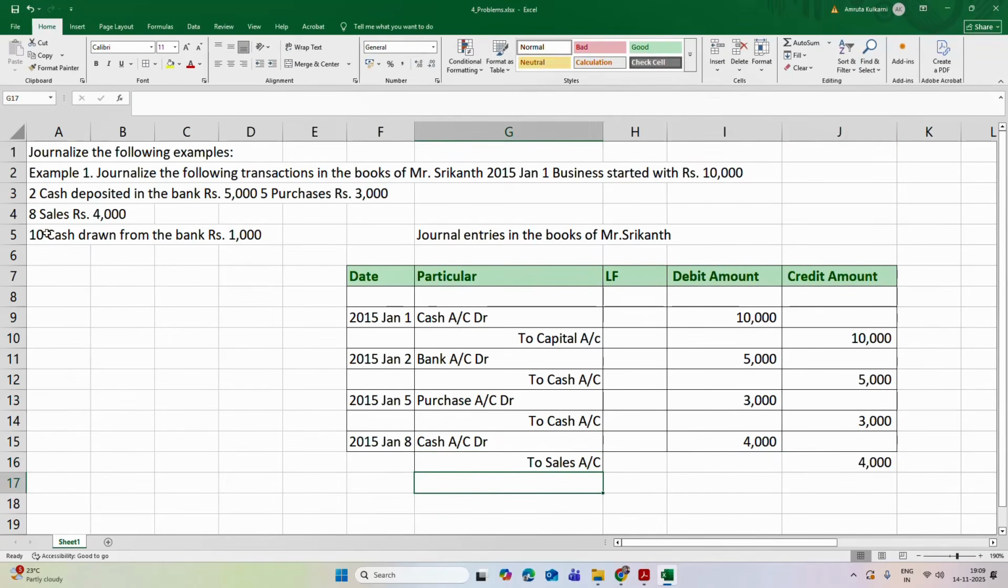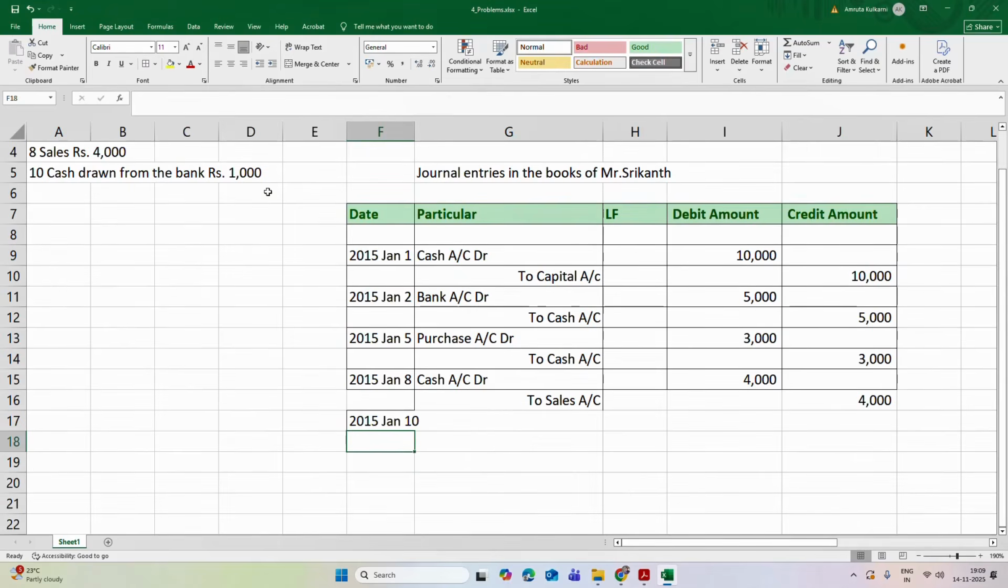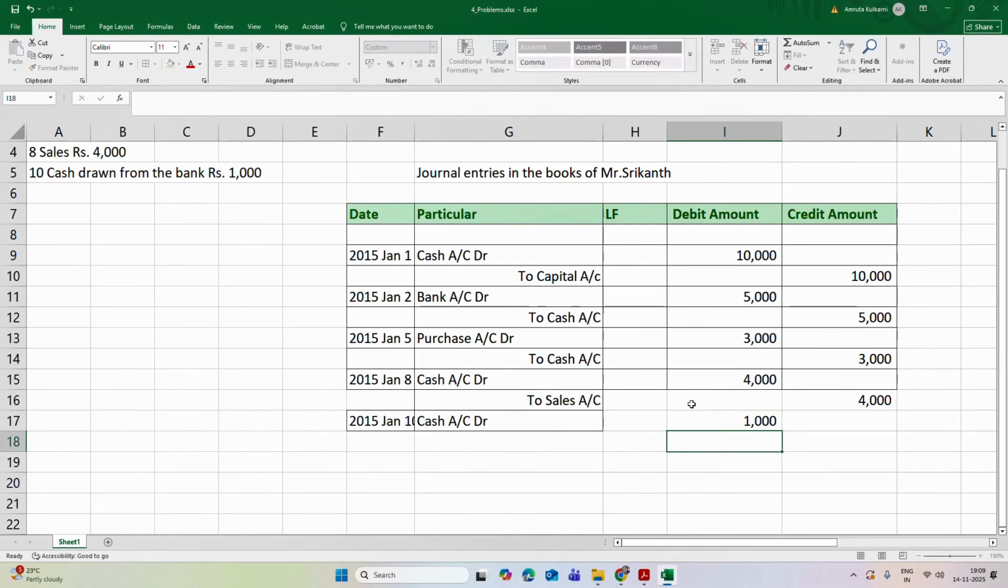And the last transaction is on 10th of Jan. Cash withdrawn from the bank is rupees 1,000. So which account is debited? That is, the cash account is debited, this 1,000 rupees. And from where has he withdrawn? That is the bank account. So to bank account.